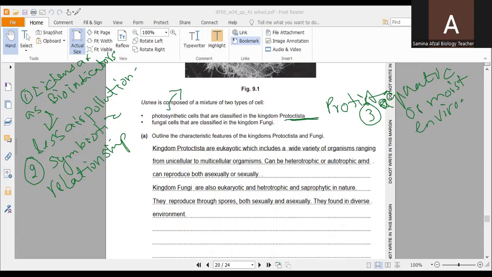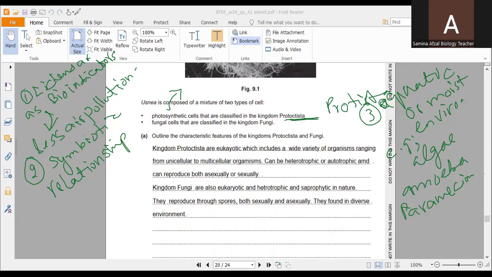Examples are algae, amoeba, paramecium, simple molds. So these are the different types of organisms.